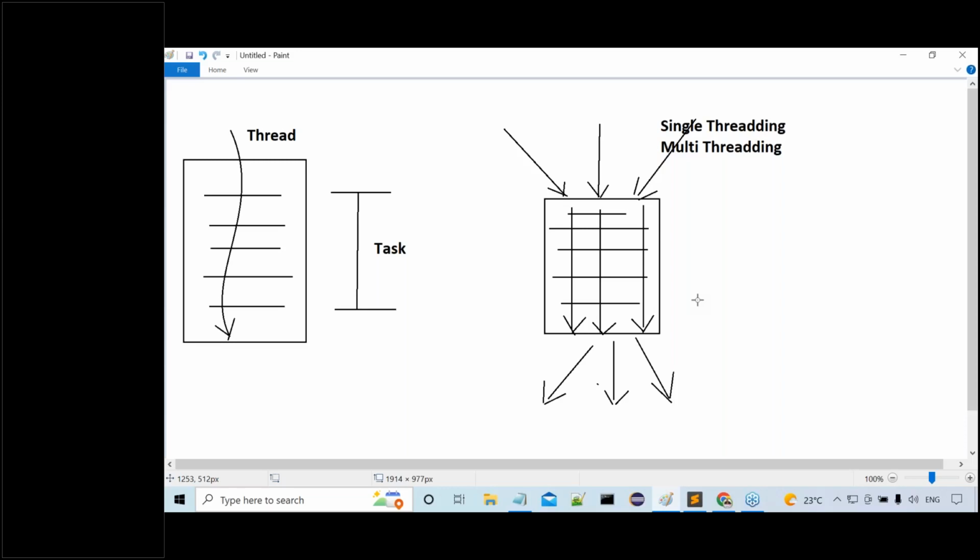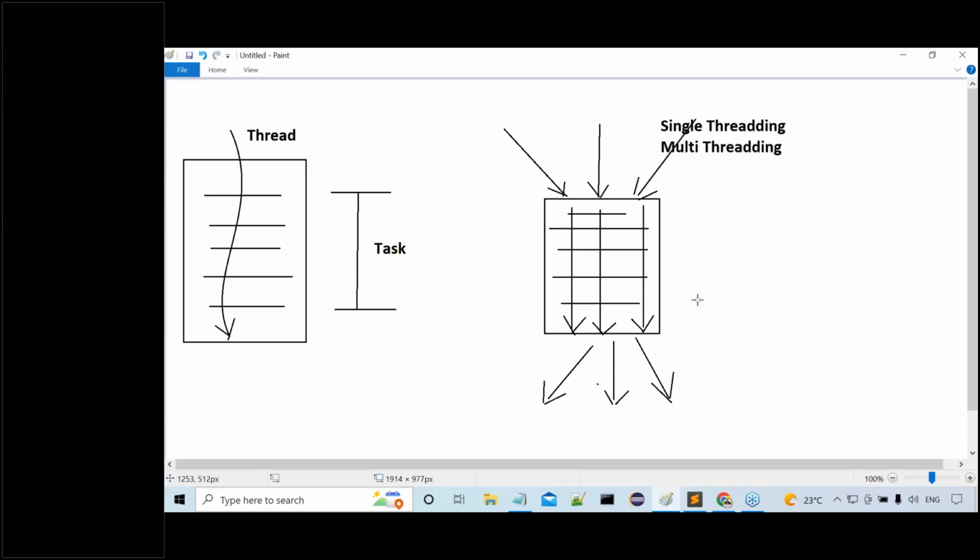Why? Because Java has provided a very good environment. Java is able to provide a very good environment to create and execute more than one thread at a time. For that purpose, Java has given some environment: how to create more than one thread and how to execute more than one thread at a time. Java allows that. Parallel programming. Java allows multi-threaded model. Java follows the multi-threaded model.